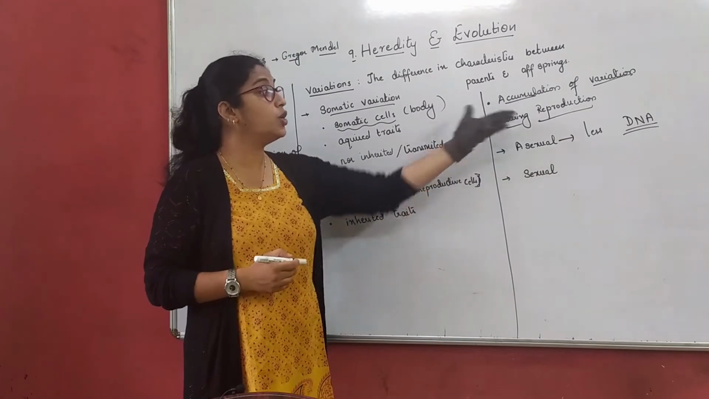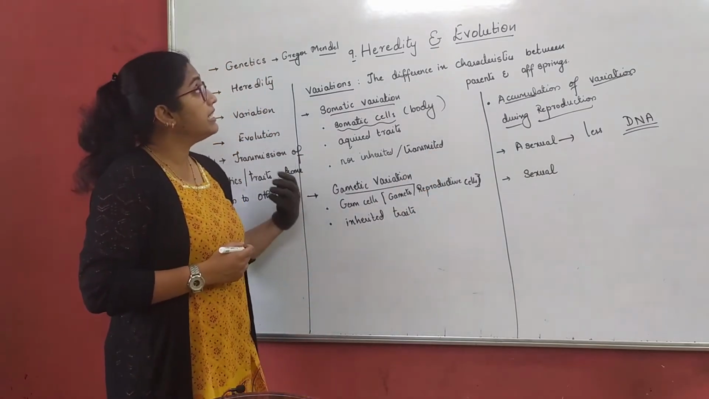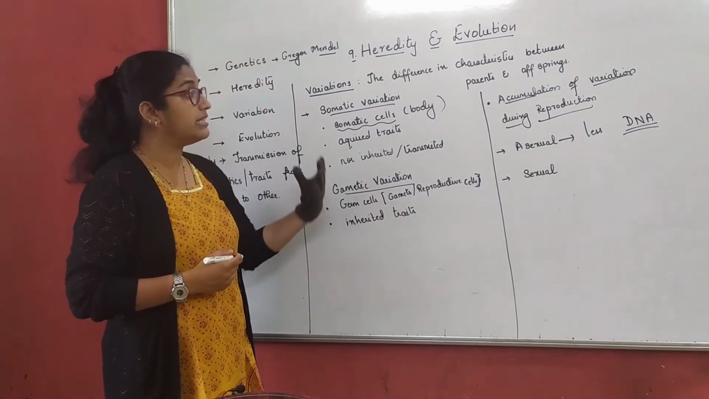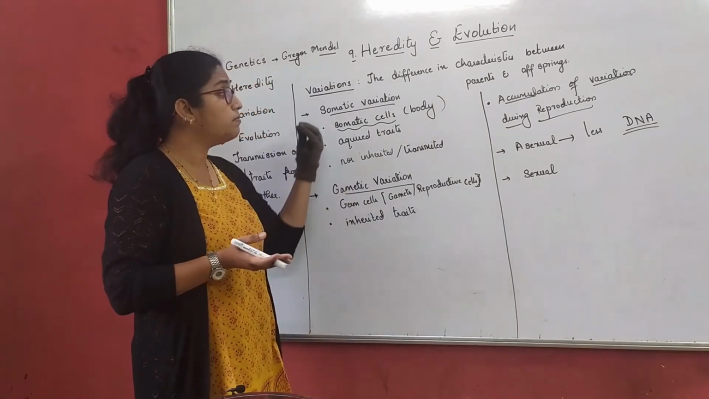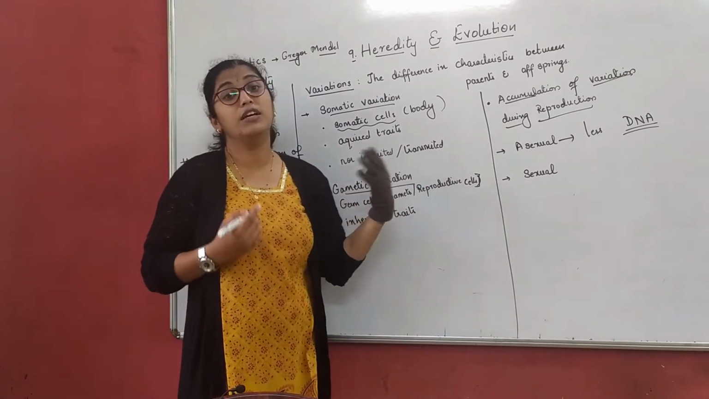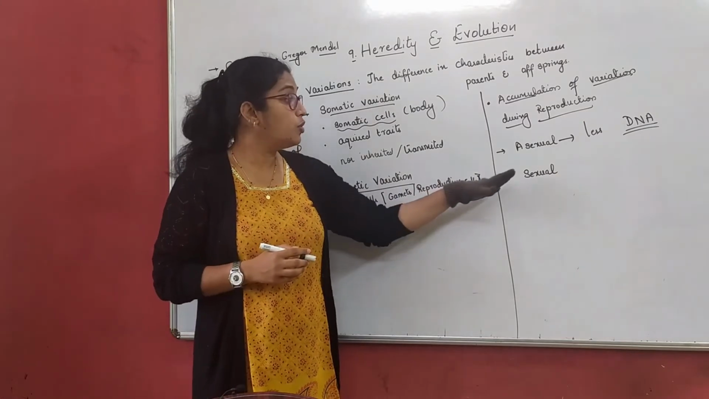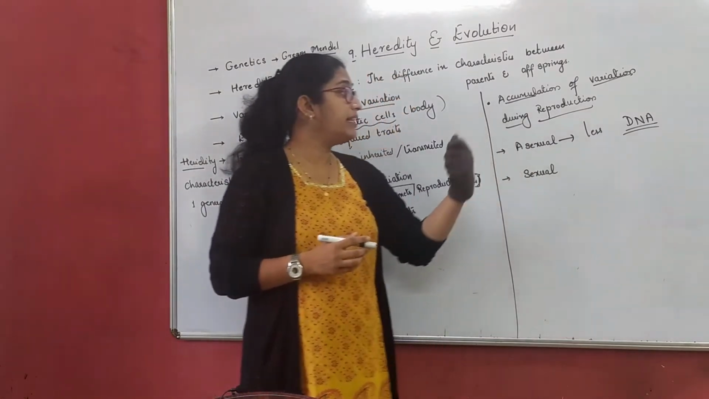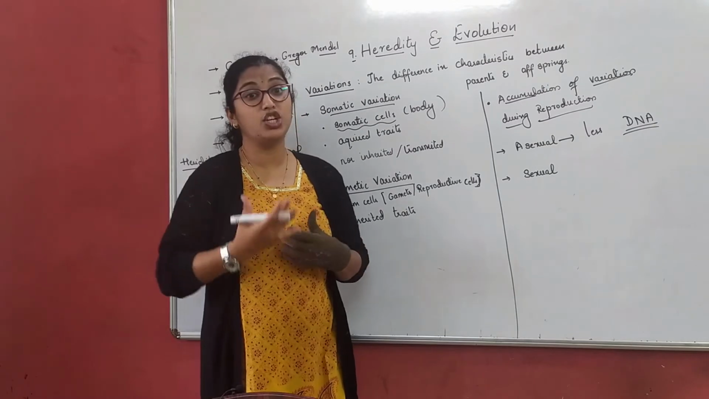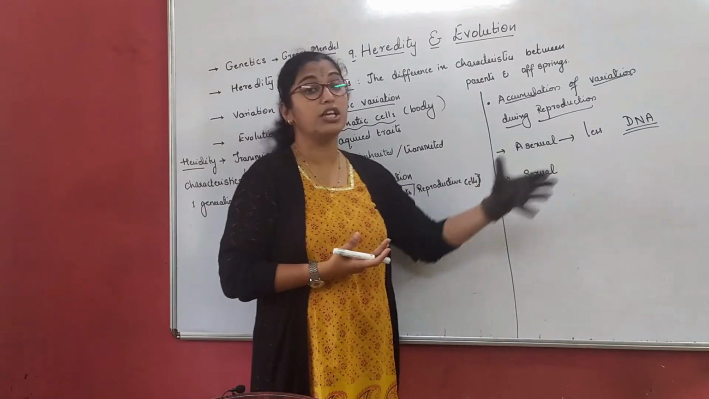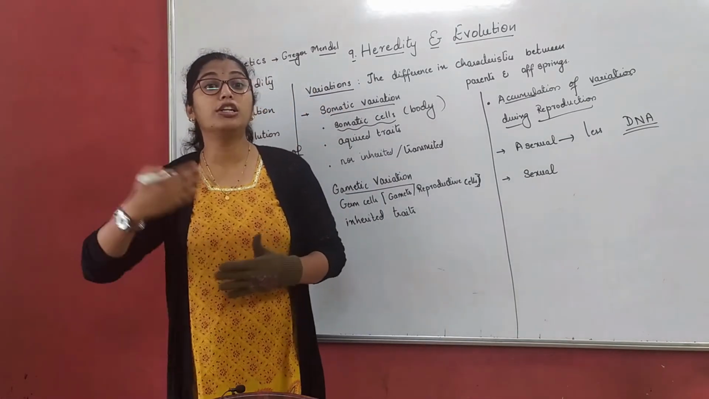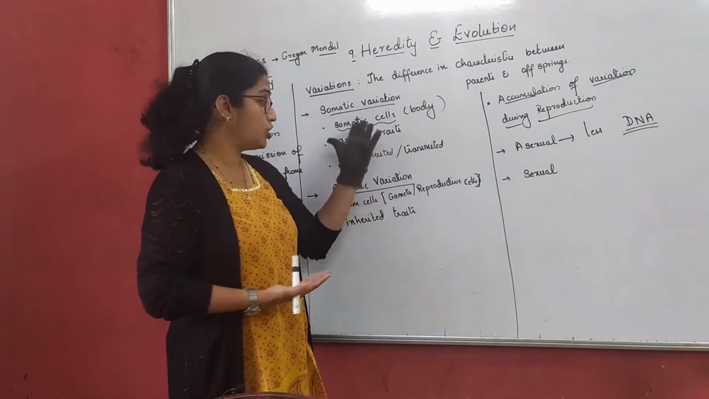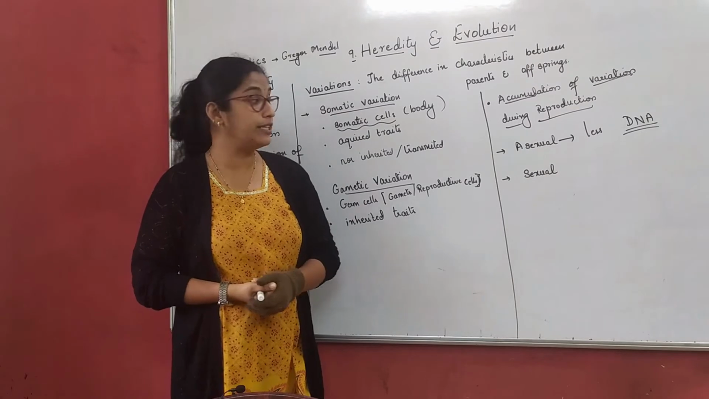So I repeat, what is DNA? DNA is a self-replicating material present in all living organisms as a main constituent of chromosome, right? So very little variation is found in asexual reproduction, but in sexual reproduction we find a lot of variation. That is what we understood here.